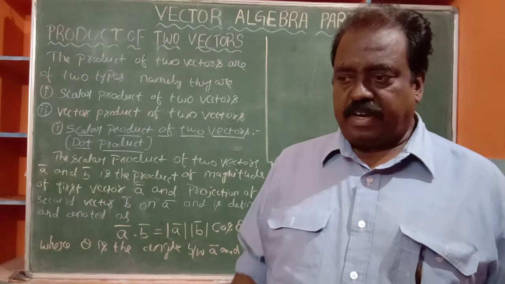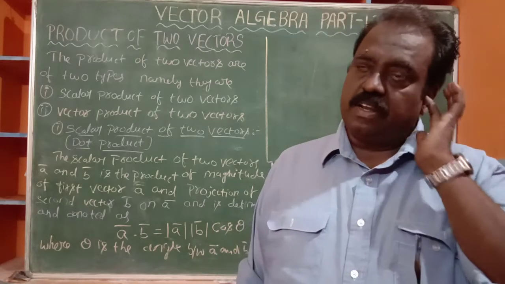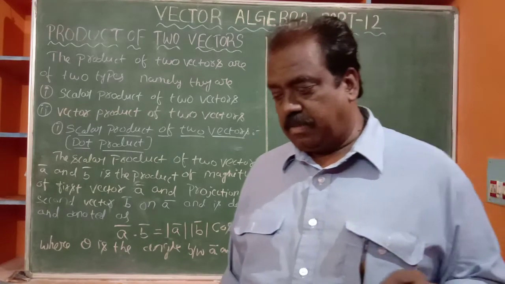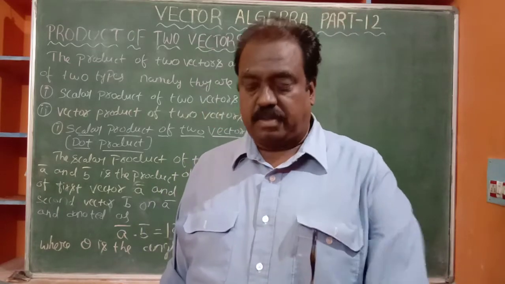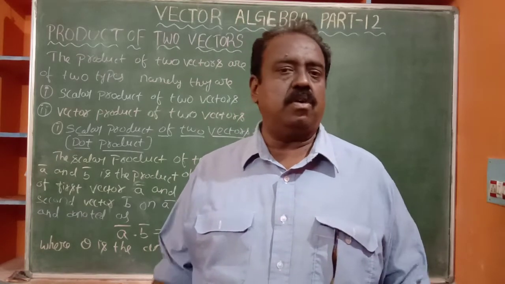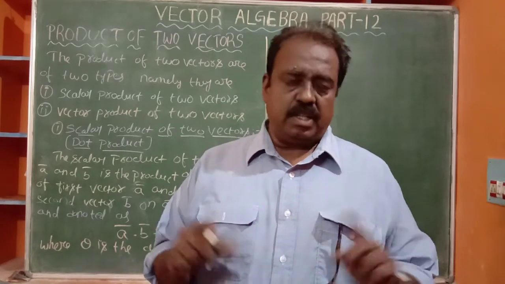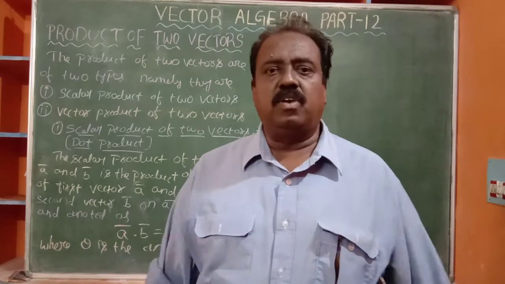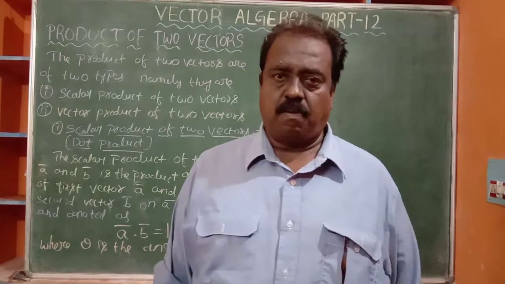The product of two vectors is an important concept in vector algebra. This definition purely depends upon the physics concept. It is derived from physics. We know it well. The basic definition in vector algebra, the total chapter, everything is only from physics. But mathematical applications are there.